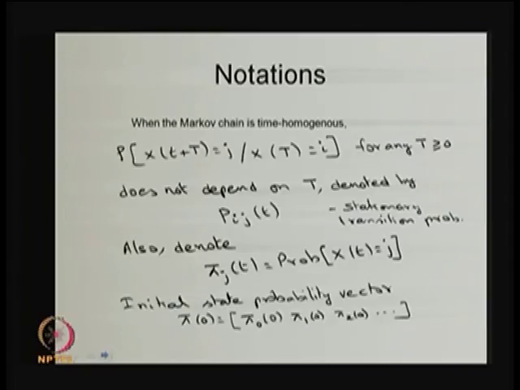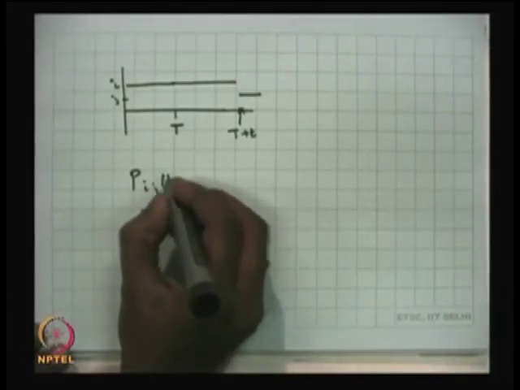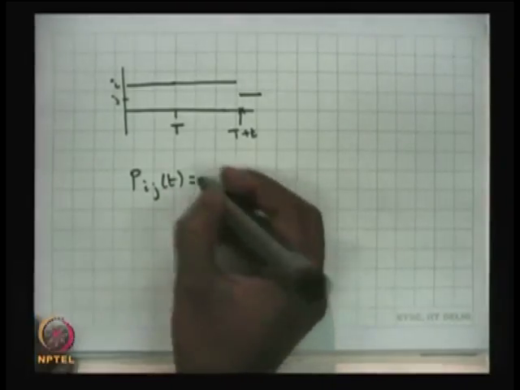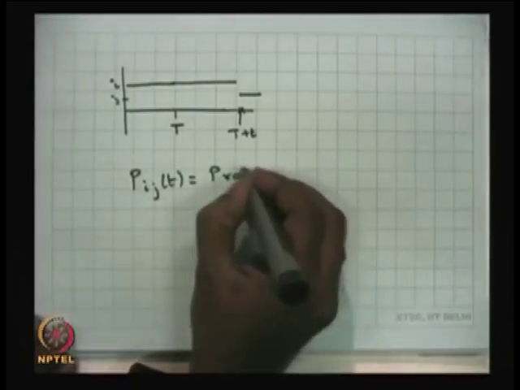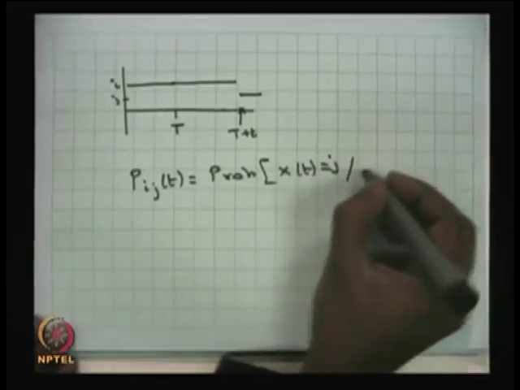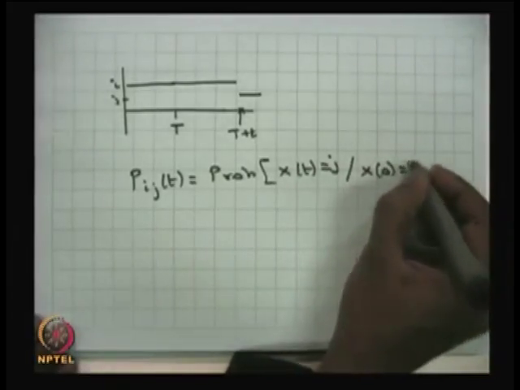We can denote it as P_ij of t, because it depends only on the interval, not the actual time. Therefore, it is a function of small t, P_ij of t. That is the transition probability in the system. So, the same thing can be written as P_ij of t. This is the notation. What is the probability that the system will be in the state j given that it was in the state i at time 0?